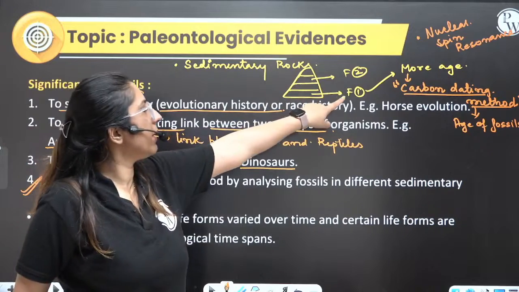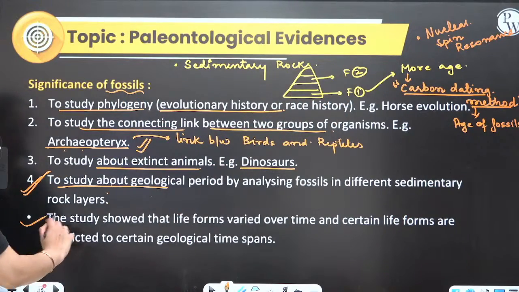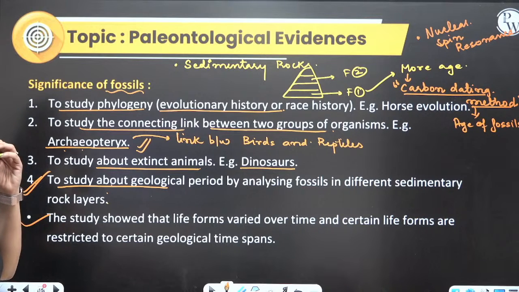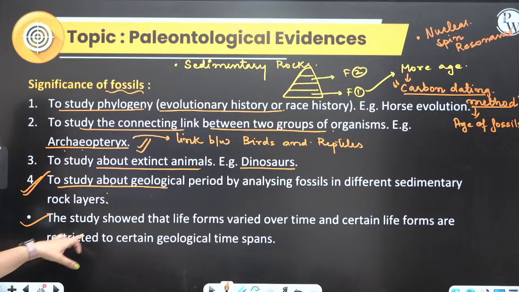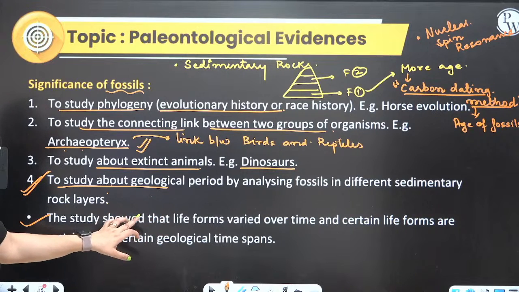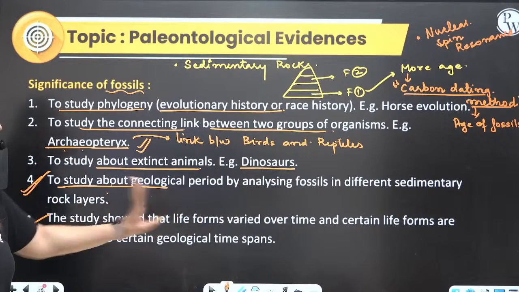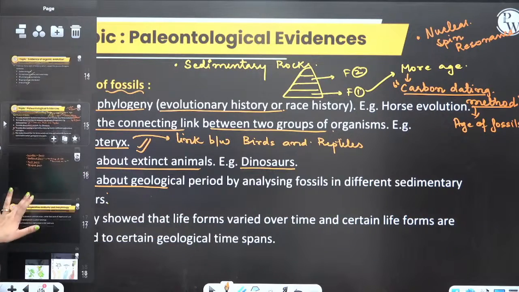Ma'am, the fossils in the first layer have more age, and those in the second layer will have less age. The study showed that different life forms varied over time. Certain life forms are restricted to certain geological time periods only. In this case, we have one very good example, and that is the dinosaur. A dinosaur used to exist at a particular geological time period.